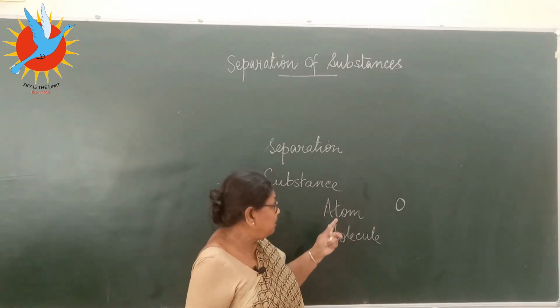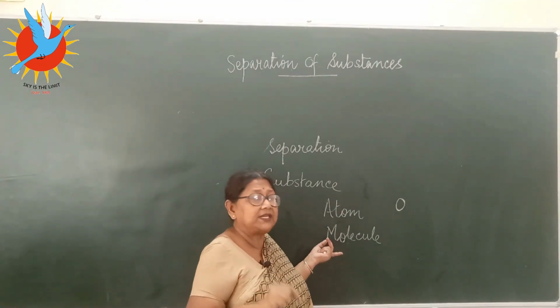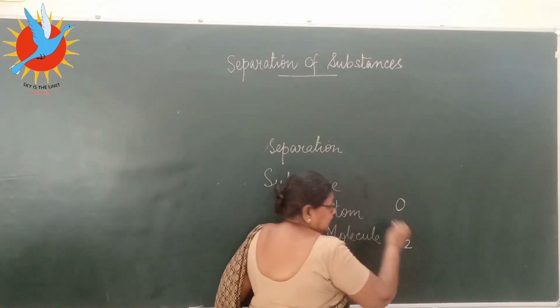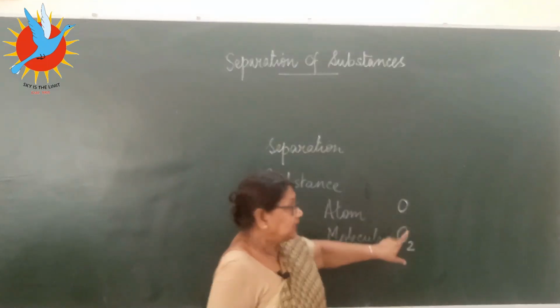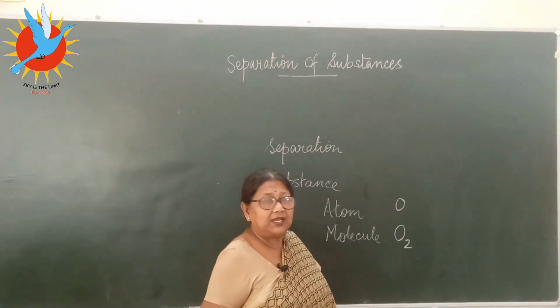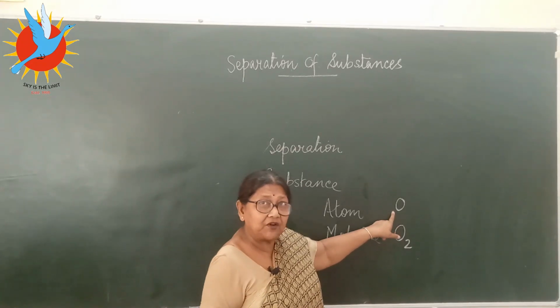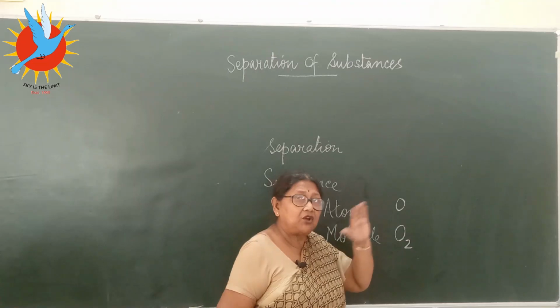What happens to make oxygen gas, to make the oxygen, the matter, the substance? Always two atoms are needed. So the formula of oxygen is O2. This means one molecule. This is one molecule of oxygen, this is one atom of oxygen. Do you get the difference? Atom may exist, may not exist.